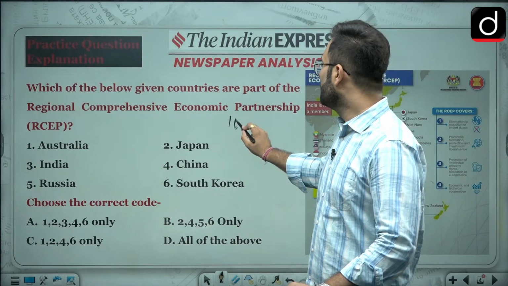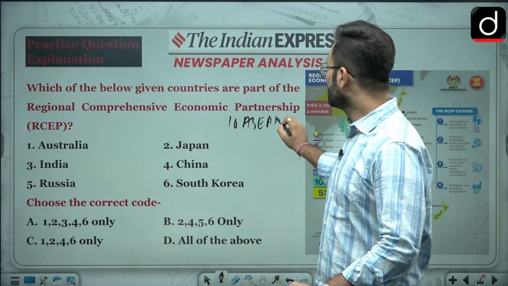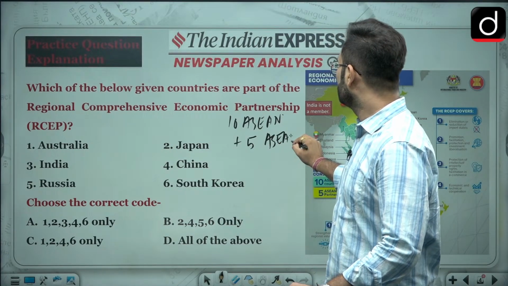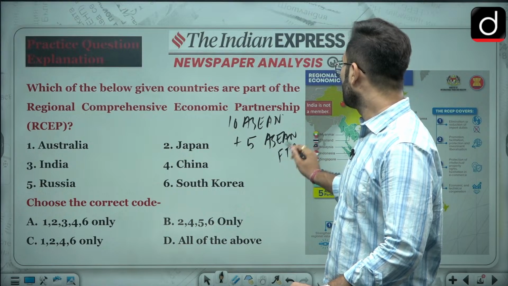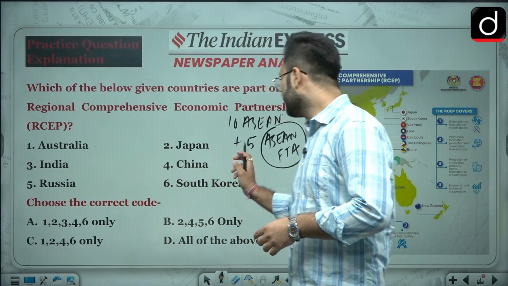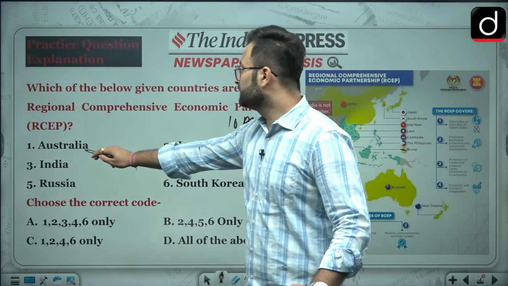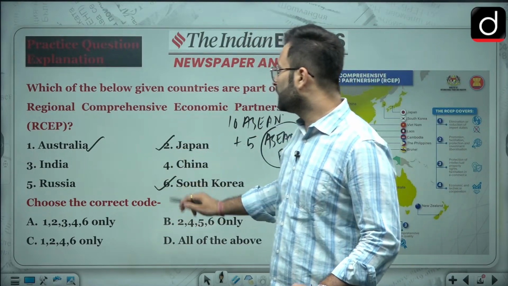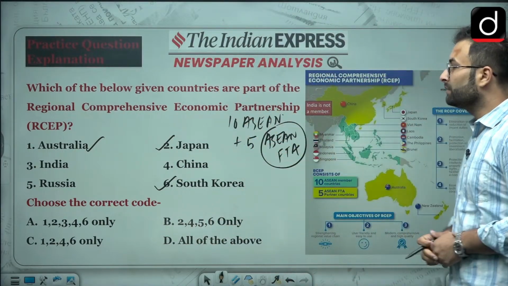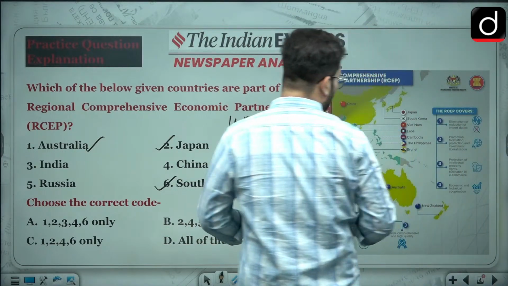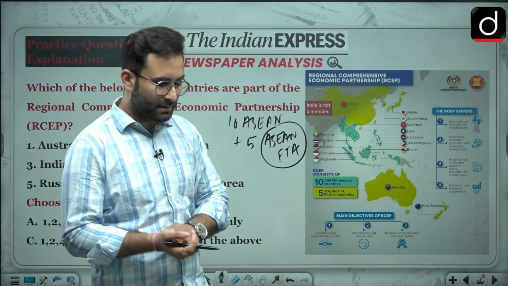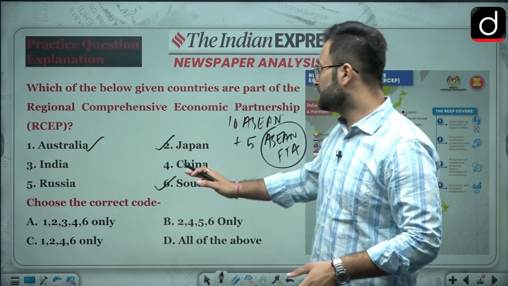There are 10 ASEAN countries, and along with them there are 5 ASEAN free trade agreement partner countries. These 5 countries include Australia, Japan, South Korea, New Zealand, and one more country, basically China. Sorry, how could I miss that? China. I hope this is clear.